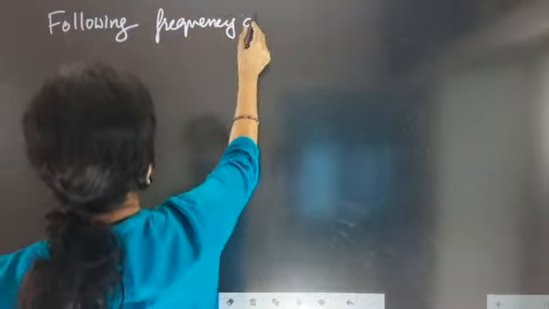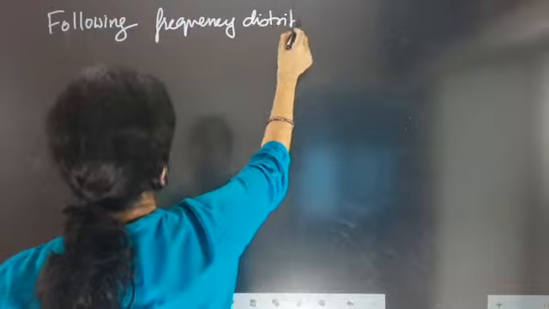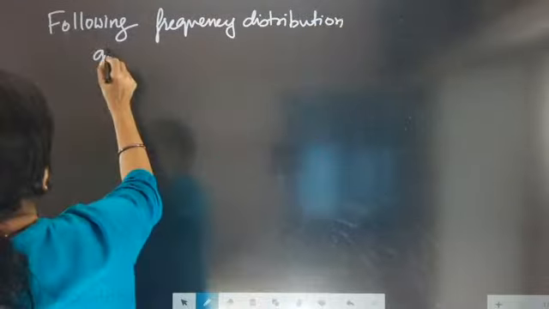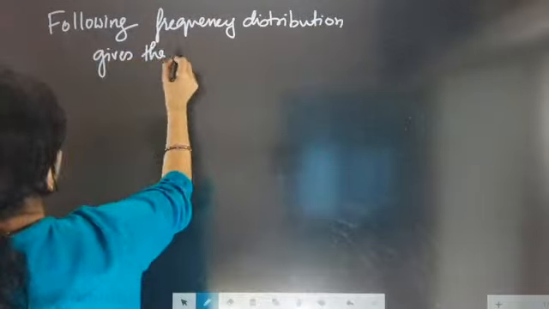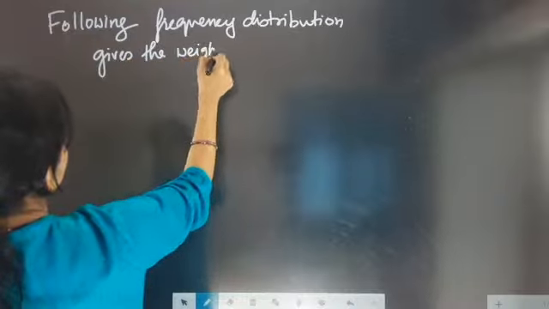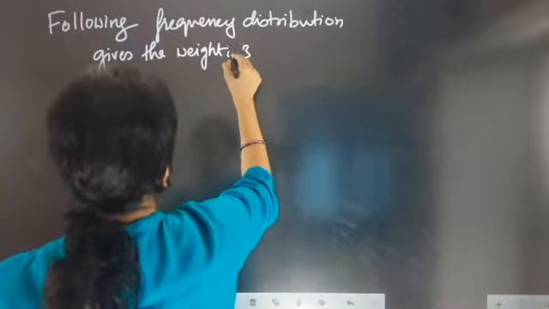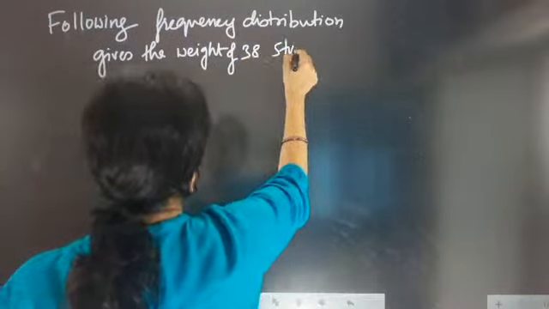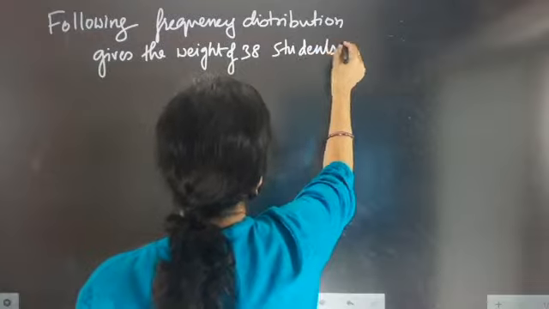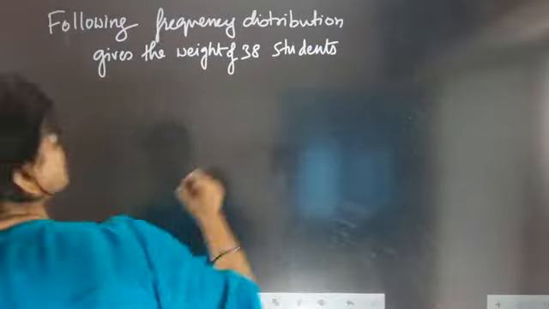The following frequency distribution is for the weight of 38 students of a class.